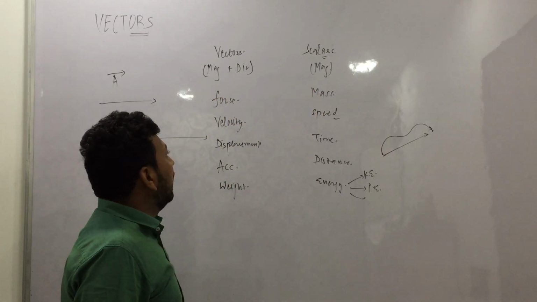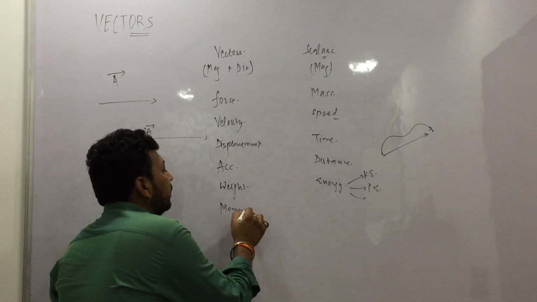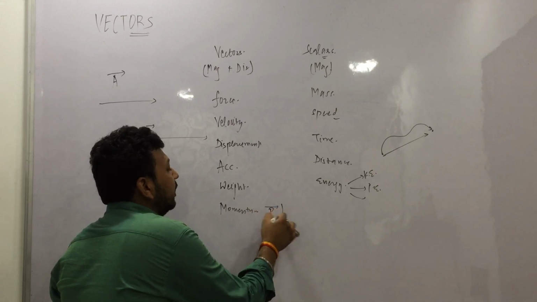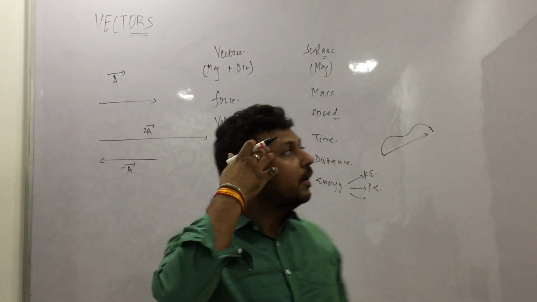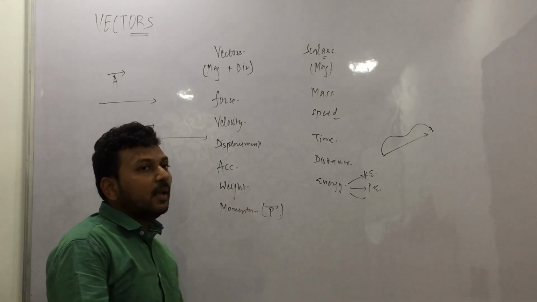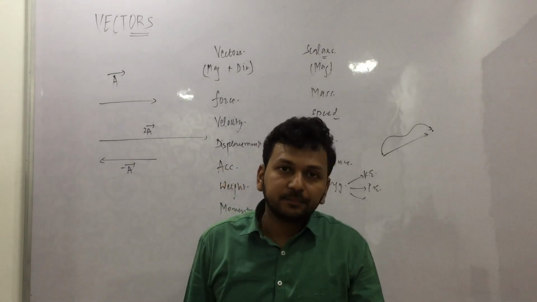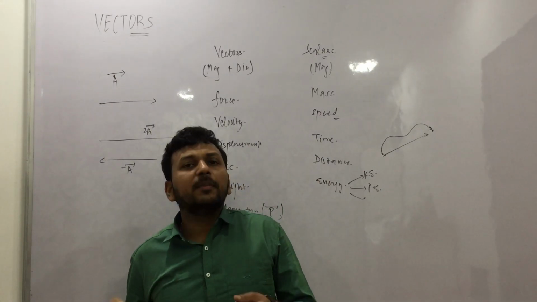Okay. And what else can we give? Momentum. Momentum, p vector, is a vector quantity. Alright. Electric field, magnetic field, a lot of things can be here also. So these are what vectors and scalars are. Till 10th class, what you study is mainly scalars.